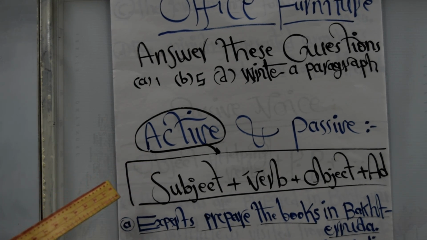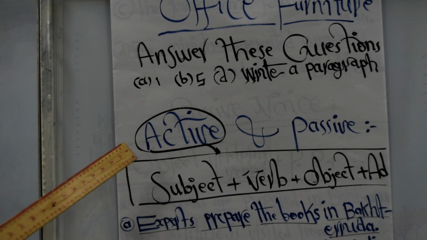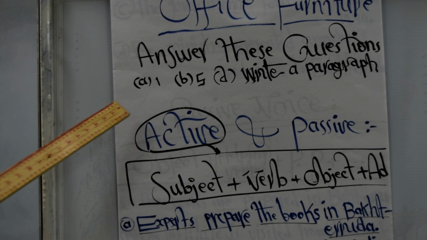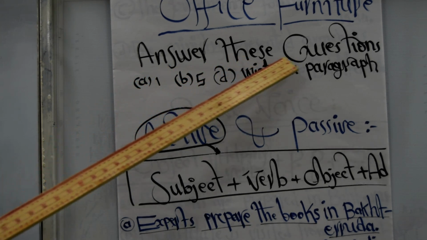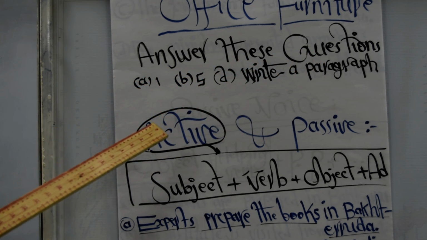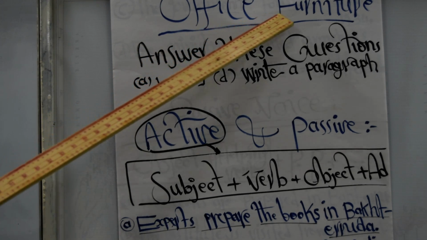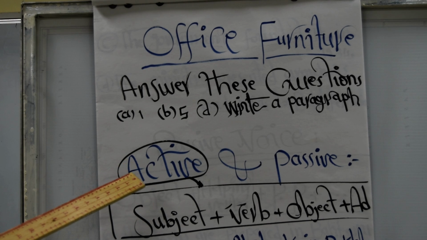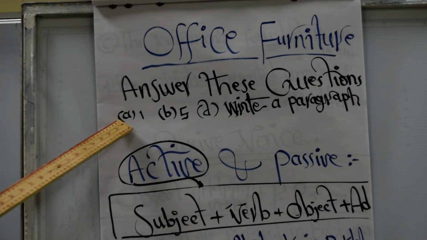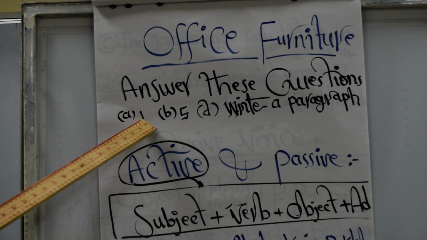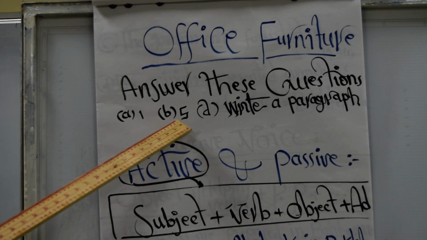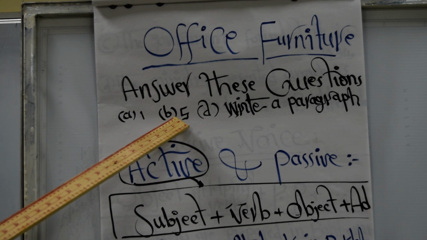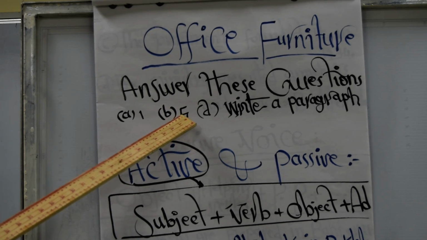So when we read that passage carefully, we will find that these questions need to be answered. So answer these questions, the questions included in that passage of office furniture, Dr. Ruder Educational Institute. In A you find only one question, and in B, five questions. So make sure that you answer them all.